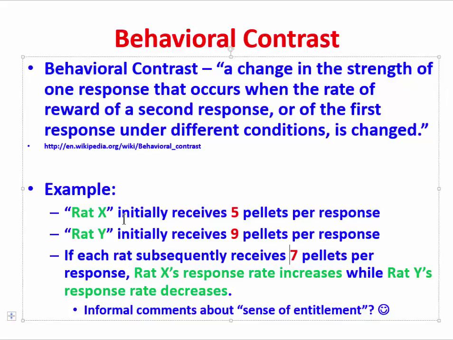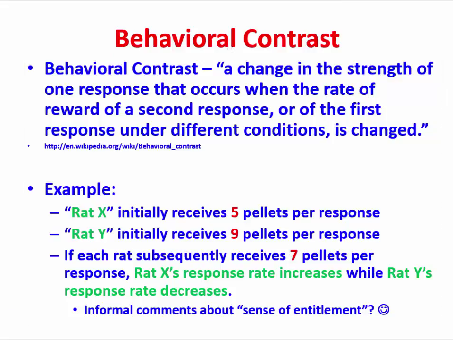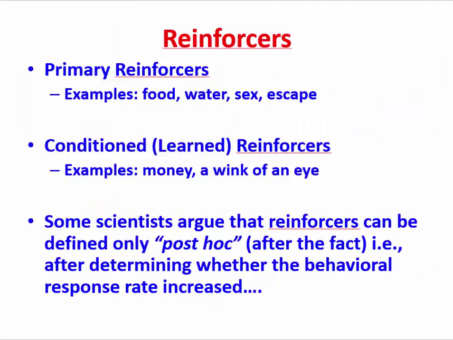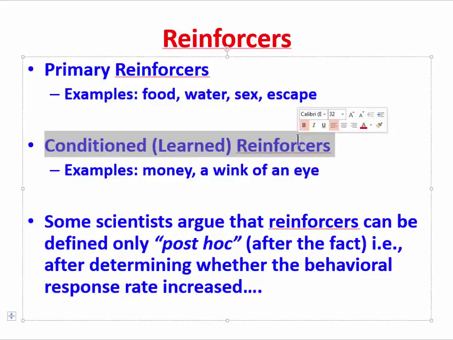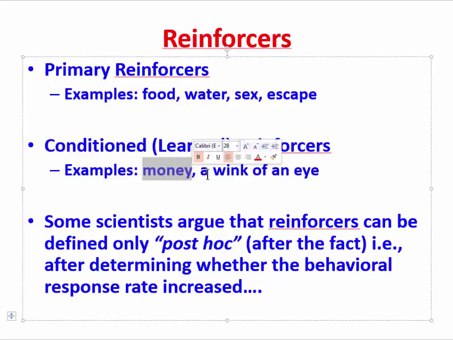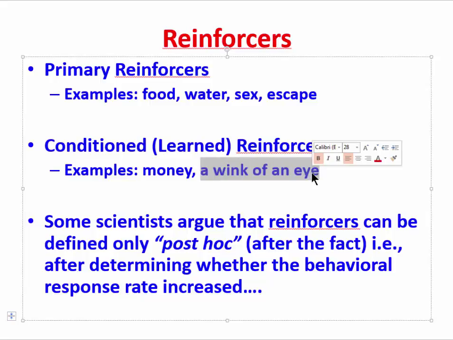Let's also now try to develop a good idea about what we mean by reinforcer, which is a central concept in operant conditioning. There are primary reinforcers, and these would include such things as food, water, sex, or escape from some kind of aversive stimulus. Conditioned or learned reinforcers build on primary reinforcers. Examples here might include money, or something as simple as a wink of an eye. Most of us understand a wink of an eye to be some form of acknowledgement, some form of confirmation that another person is giving to us.